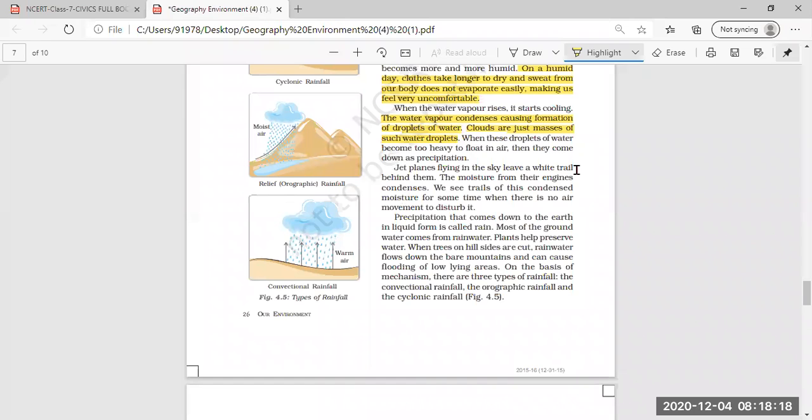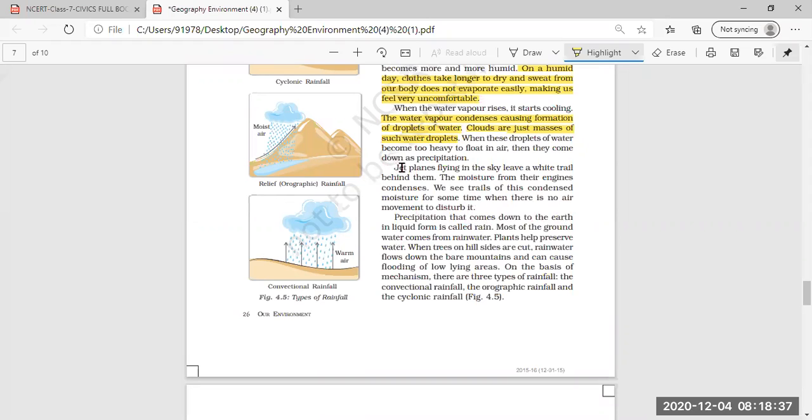Then jet planes flying in the sky leave a white trail behind them. The moisture from their engines condenses, which we see as trails, sometimes when there is no air movement to disturb it.